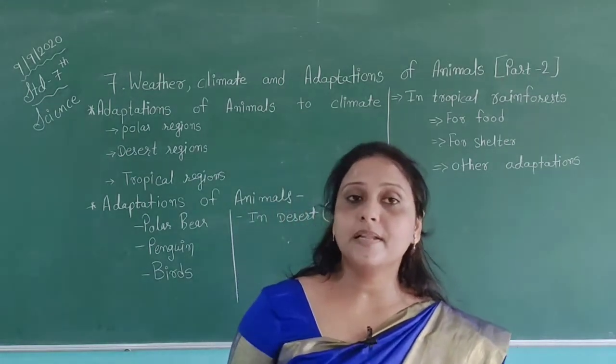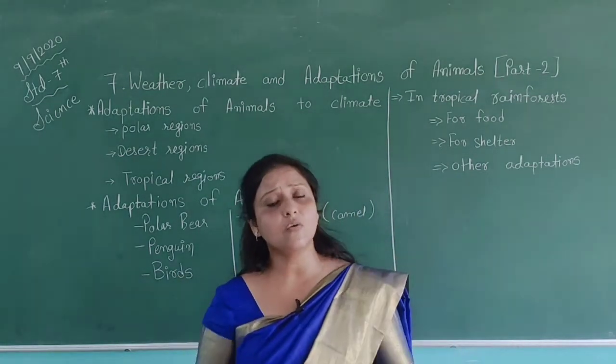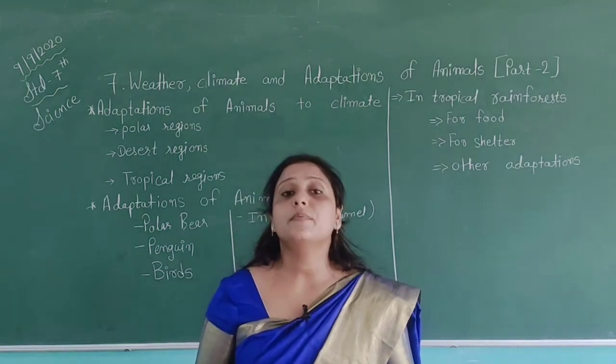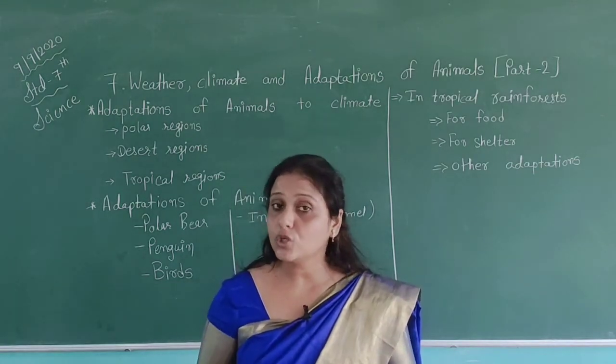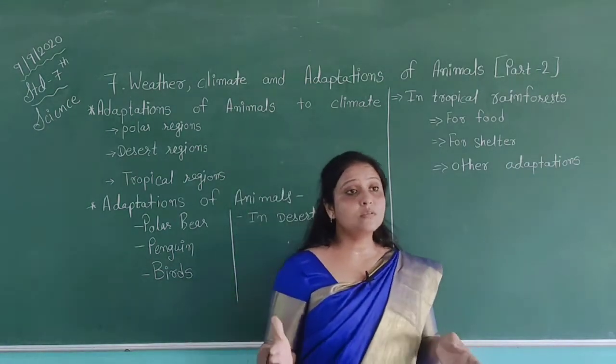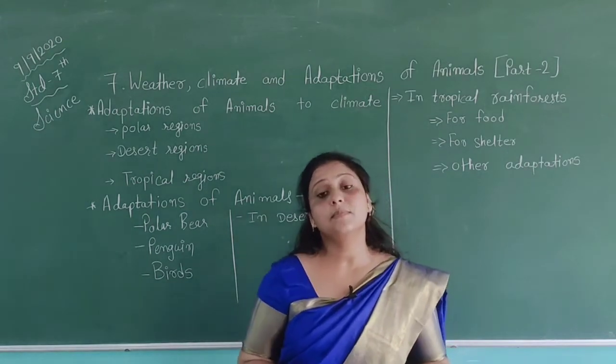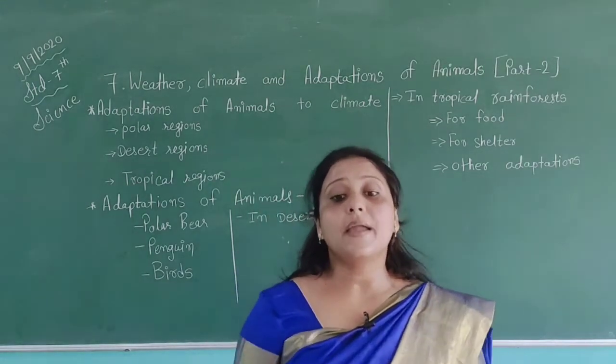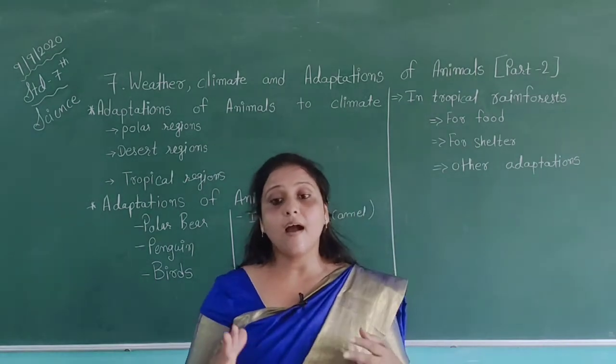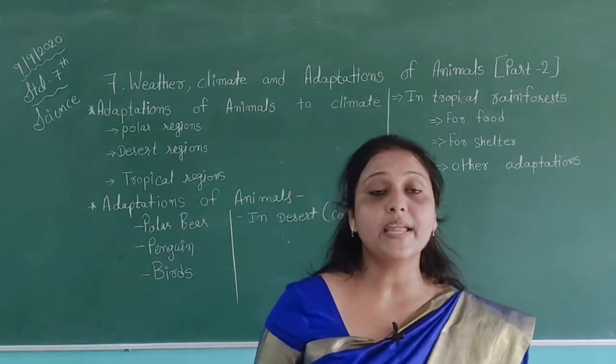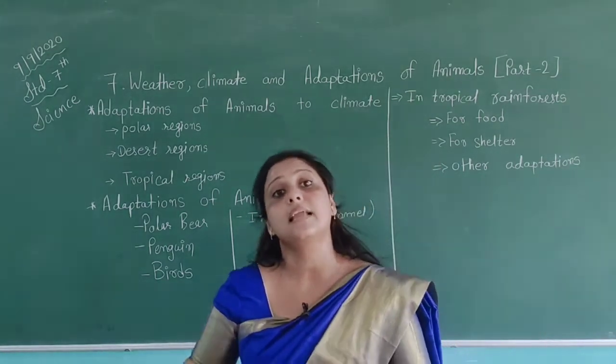Then adaptations in tropical area, tropical rainforest. Tropical area means they have enough hot atmosphere, and enough amount of rain also. We can see the most amount of plants and animals are available there. The climatic conditions in rainforest are highly suitable for supporting a rich variety of plants and animals.